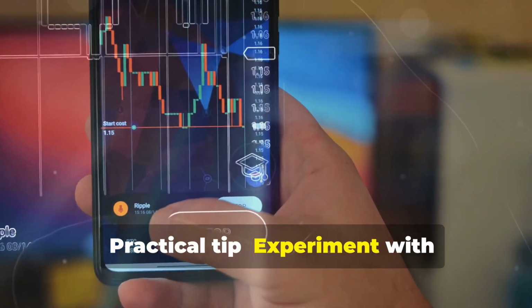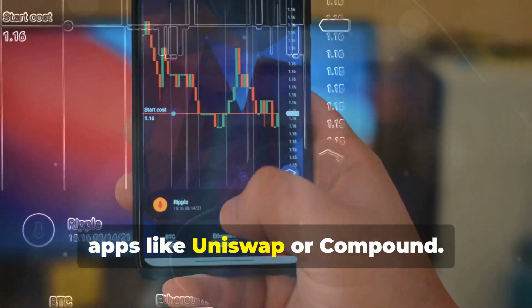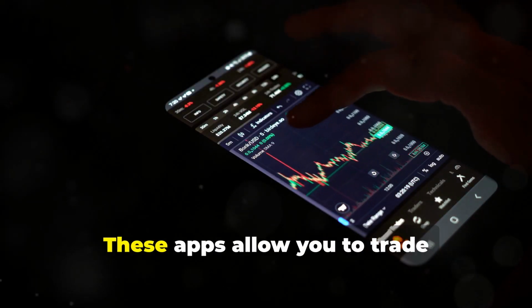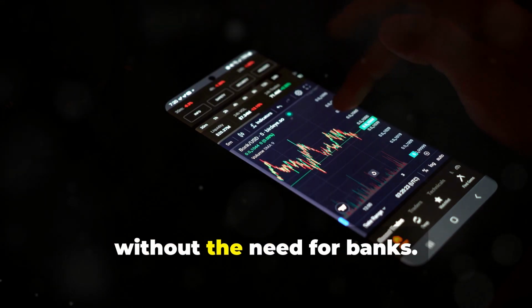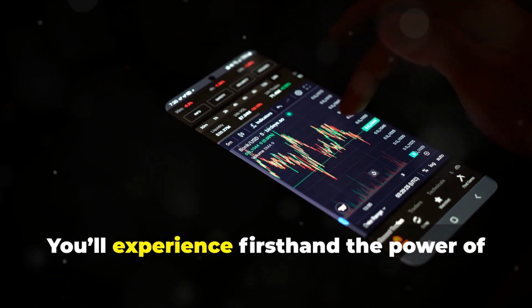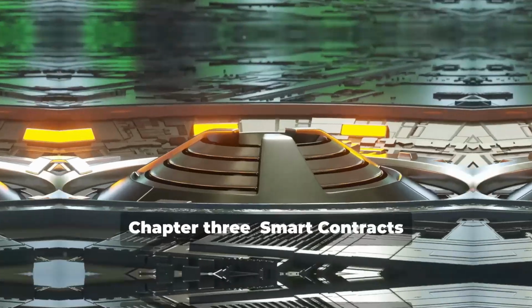Practical tip: experiment with decentralized finance, or DeFi, apps like Uniswap or Compound. These apps allow you to trade cryptocurrencies or lend and borrow assets without the need for banks. You'll experience firsthand the power of decentralization in action.